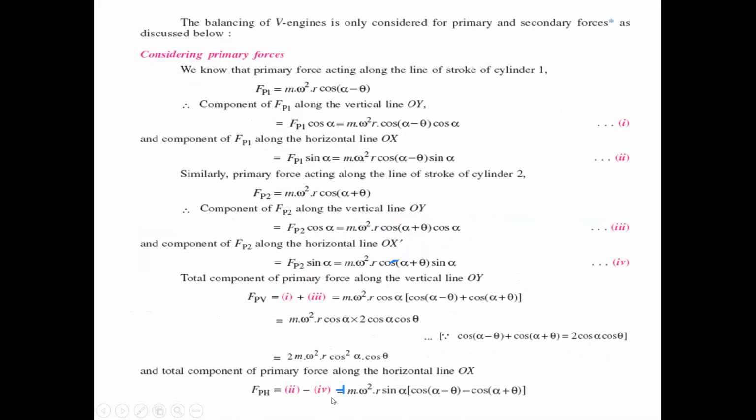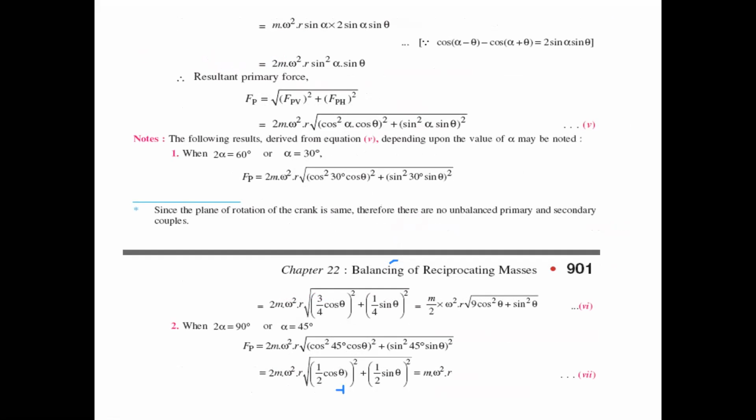So those are m omega square r sin alpha into cos (alpha minus theta) minus cos (alpha plus theta). The formula is cos(A minus B) minus cos(A plus B) equals 2 sin A sin B. So the result is 2m omega square r sin square alpha sin theta. So the horizontal components are there and the vertical components are there.